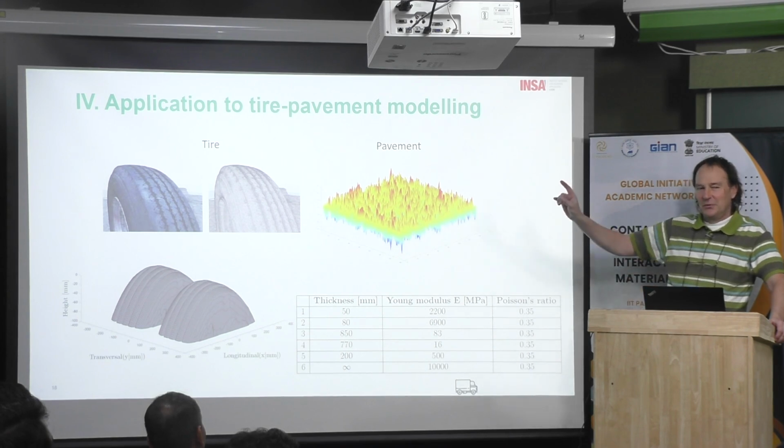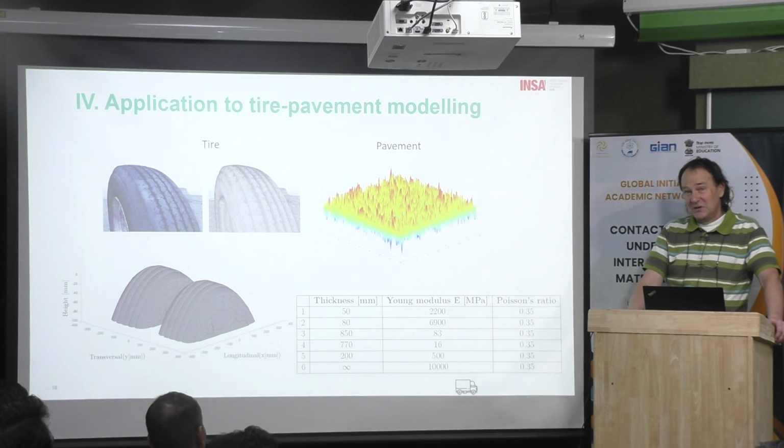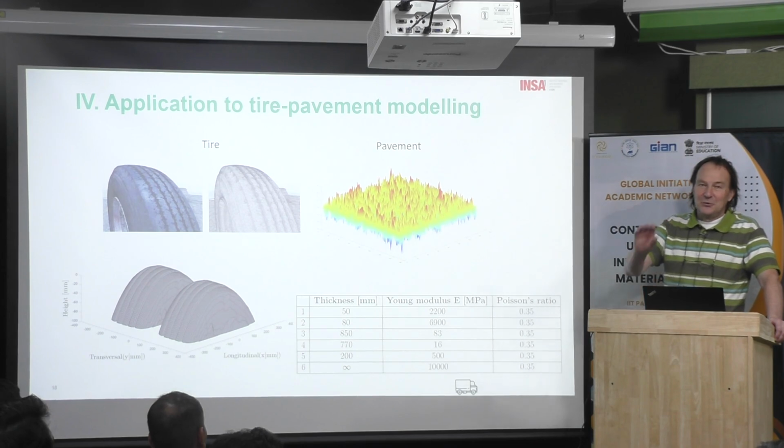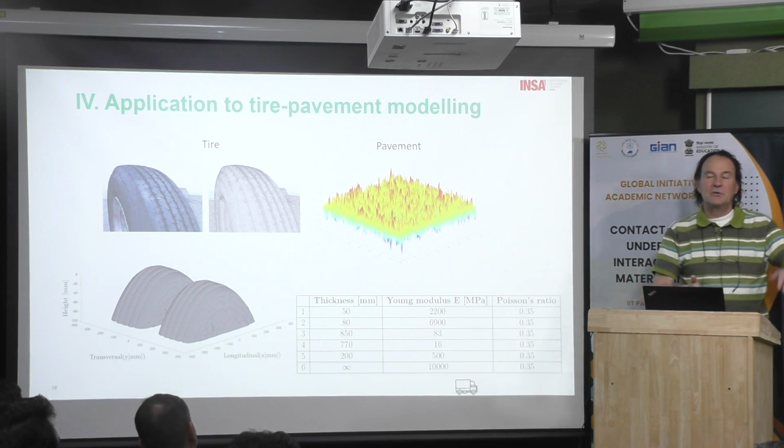Because you understand that when we do the simulation, for one body we have a multi-layered body, which is the pavement, but for the tire we assume that it is homogeneous, and we consider the medium Young modulus, including the rubber of the tire, the steel cables, and the air within it. And how we do that? In fact, we did experiments with a real tire.